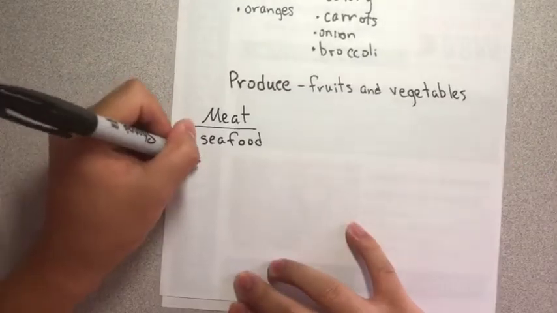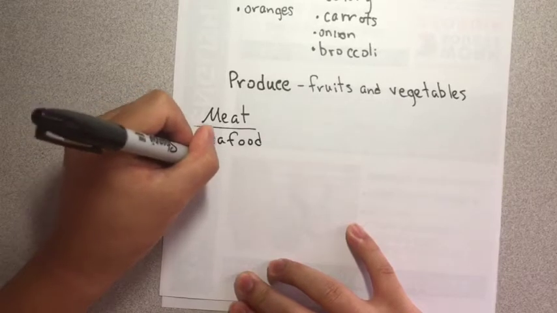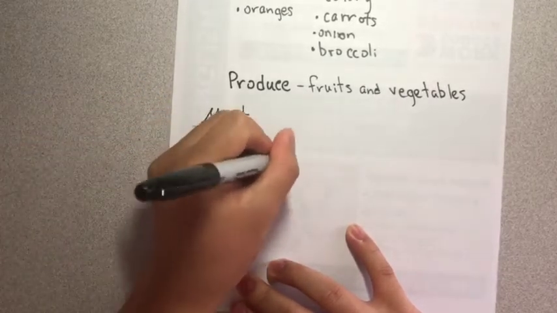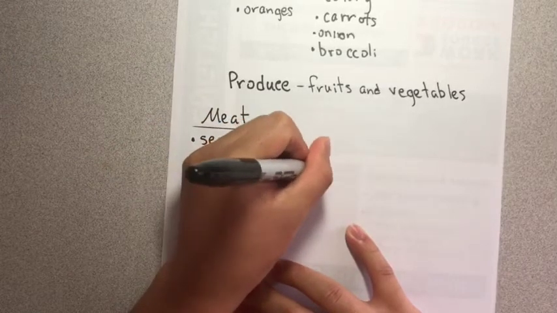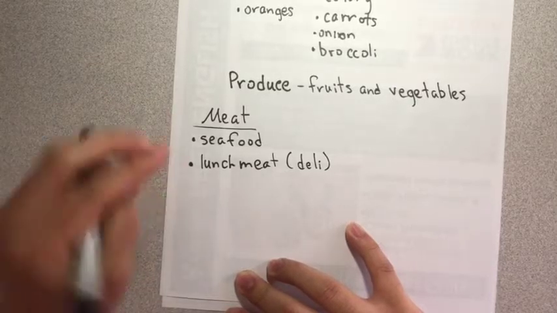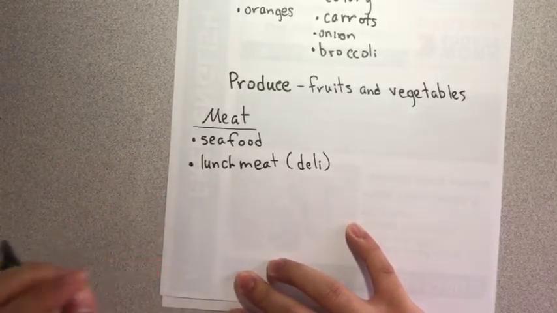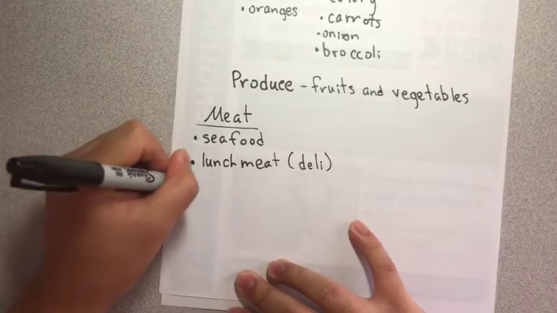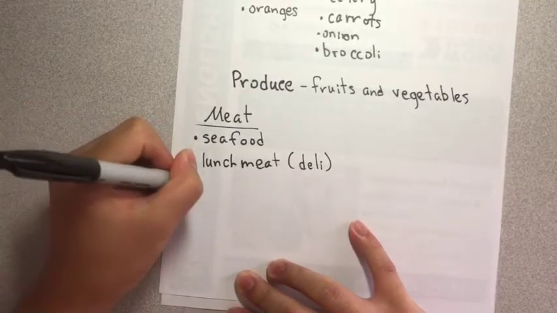And then we have lunch meat. Lunch meat is deli meat. This is the type of meat you eat in a sandwich. This is the meat that's already cooked for you, so you can just eat it cold. It's called lunch meat. And then we have raw meat.